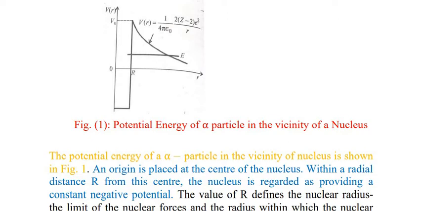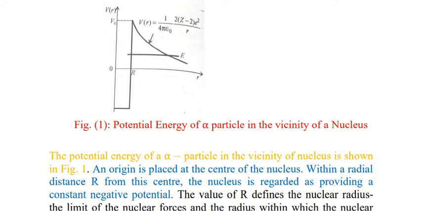nuclear particles are formed. This R, as my indicator is moving near R, defines the nuclear radius, the limit of the nuclear force, and the radius within which the nuclear particles are formed. ये R जो है जिसको हमने nuclear radius define किया है, basically इसका क्या मतलब है? This is the limit of the nuclear force, और यह वह radius है जिसमें nuclear particles form होते हैं.